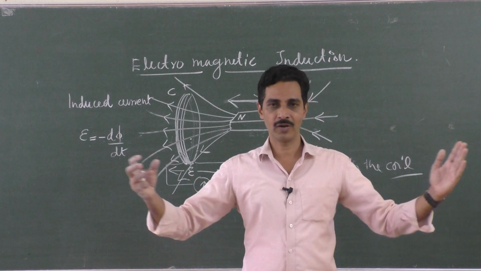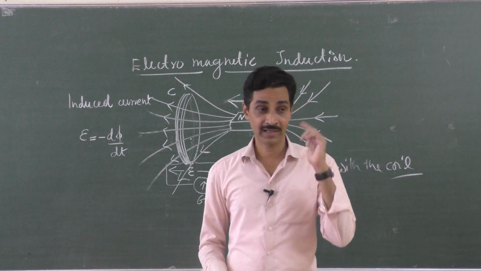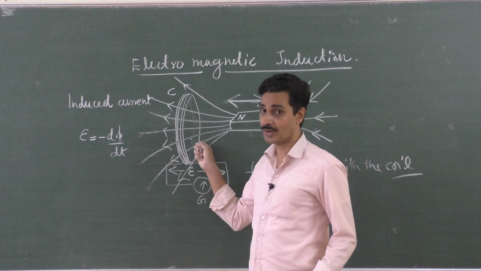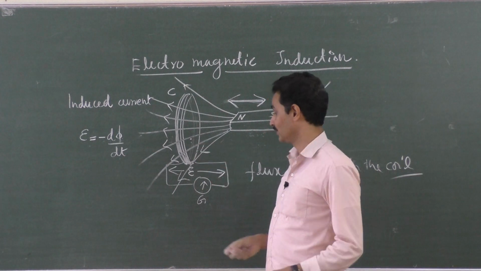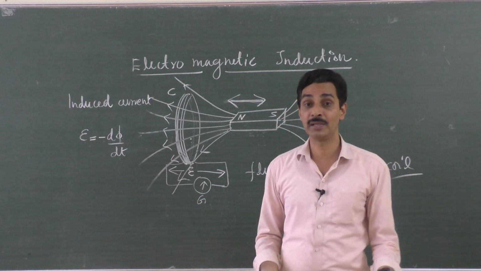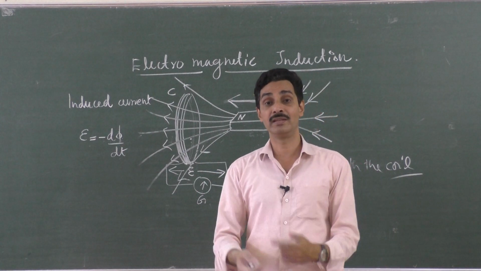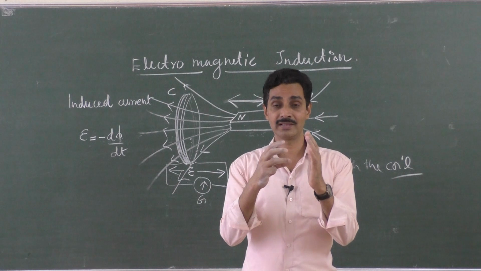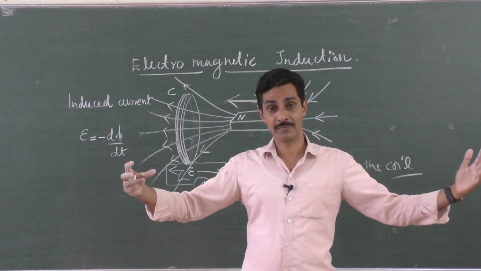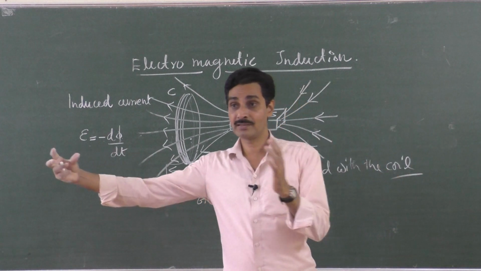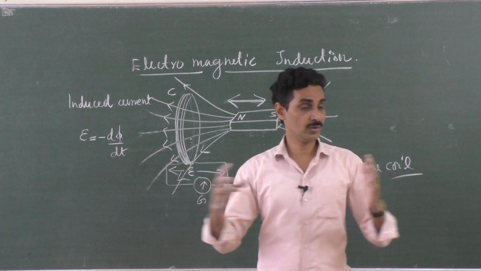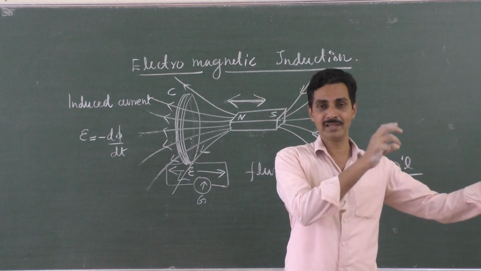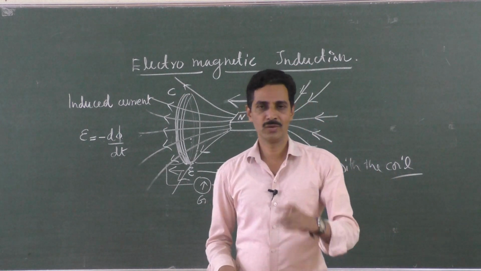How? You take the magnet and coil away from each other like this, so it produces double EMF. I can remember one of the entrance exam questions. Induced EMF in a coil, when the magnet is moved towards the coil, is E. What is the induced EMF if both are moved towards each other with the same speed? Double E, 2E, because the relative velocity is 2V, right? So if only the magnet is moved towards the coil, it is E. If both magnet and coil are moved towards each other, it is 2E. Away from each other, same, but minus 2E, that's all. Same direction? No, 0, because there is no change in the flux. If the magnet and coil are moved in the same direction with the same speed V, what is the induced EMF? 0, because there is no relative motion.